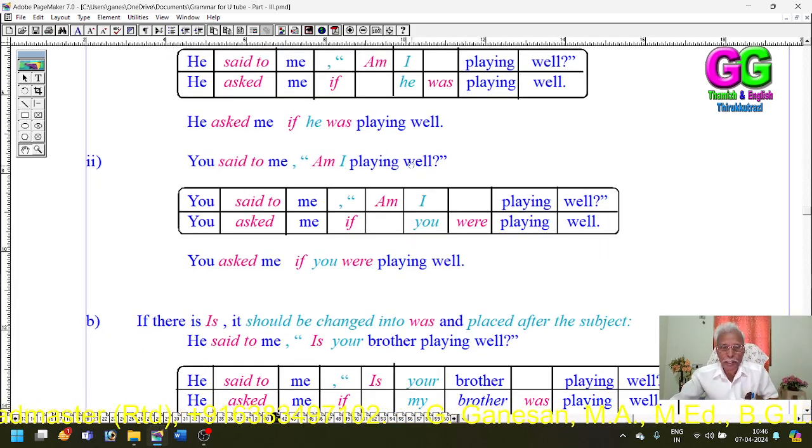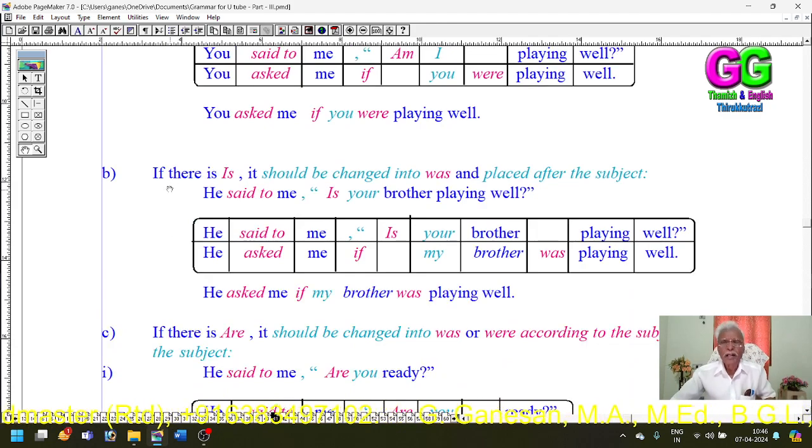So he said to me, am I playing well? You said to me, am I playing well? You asked me if you were playing well. Here the subject I has been changed into he. As he is singular, am has been changed into was. Here, I refers to the speaker, you, second person, either singular or plural, that doesn't matter. So am has been changed into were and placed after the subject.